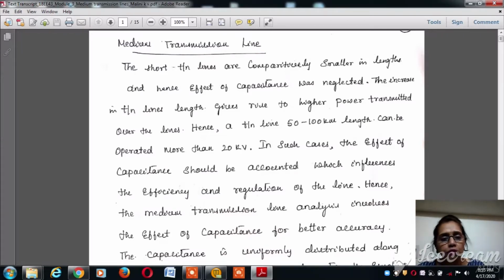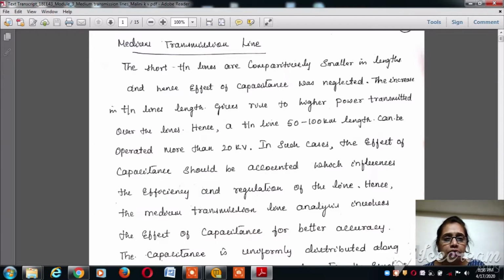We also drew the equivalent circuit, analyzed the phasor diagram, and derived the formula for the efficiency as well as the regulation. With respect to the regulation, we understood the receiving end voltage and the effect of the receiving end power factor. We also came to a very important conclusion that AC distribution has a major impact because of the load and power factor. So it is always advisable for consumers to maintain a better power factor so that the power efficiency is maintained, and the transmission efficiency can be kept at minimum losses.